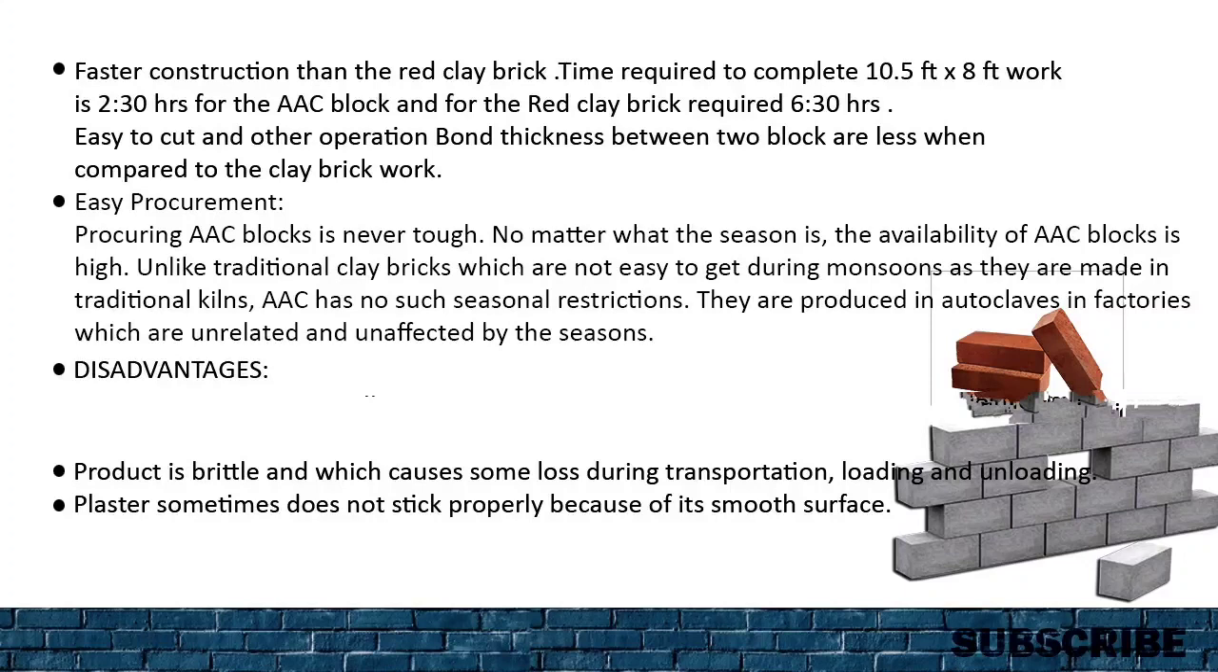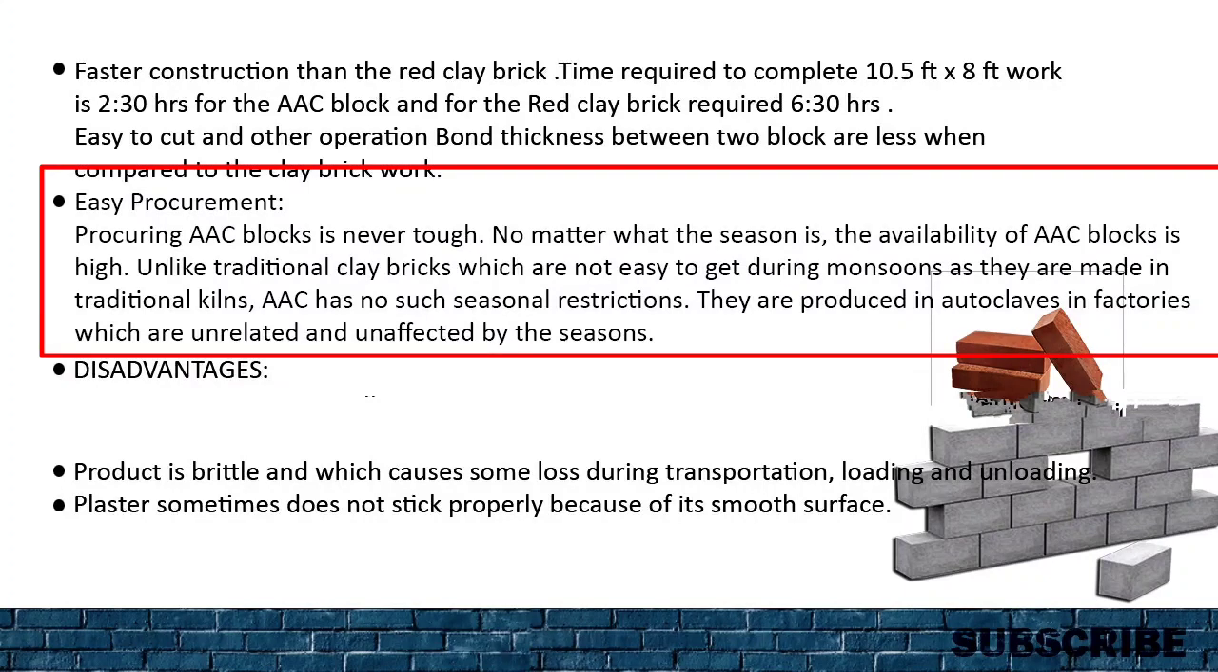Next point will be about easy procurement. Bricks are manufactured in brick kilns which are open to the sky, so it is difficult to manufacture during the rainy season, whereas AAC blocks are manufactured in factories, so they are unaffected by the seasons and are always available in the market.